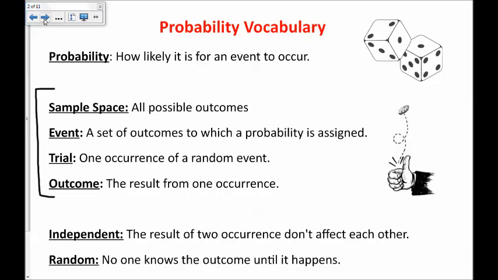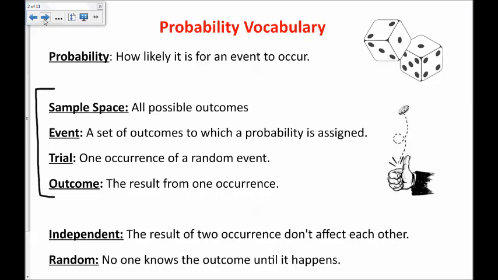A trial is one occurrence of a random event. So rolling the dice once would be a trial. And the outcome would be the result from that trial or that occurrence. So if I rolled the dice and I got a 2 and a 2, that's a 4, that would be the outcome of that trial.